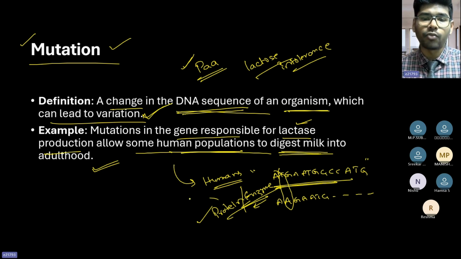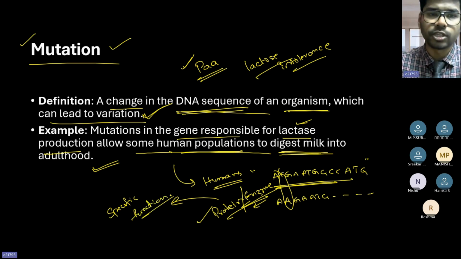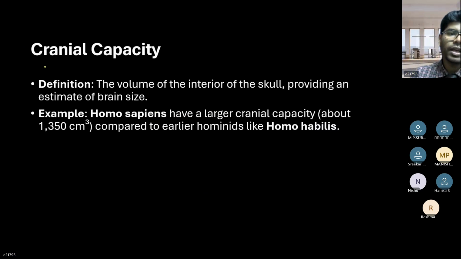So it cannot perform a specific function. That is mutation. Changes in the genetic sequence are called mutation.